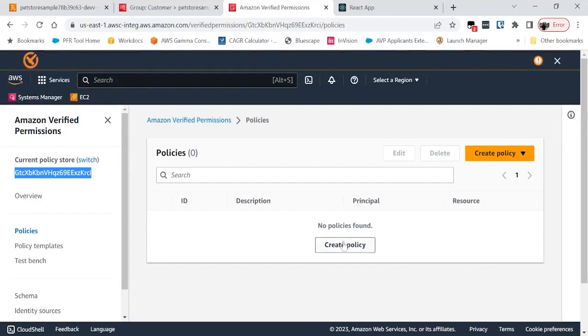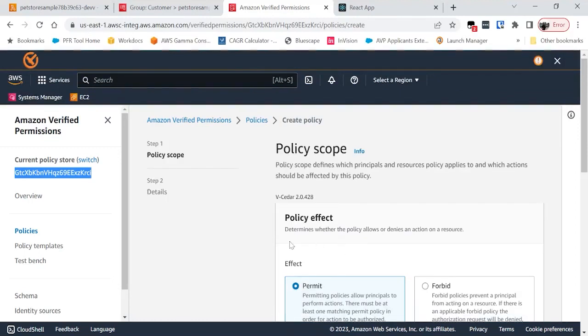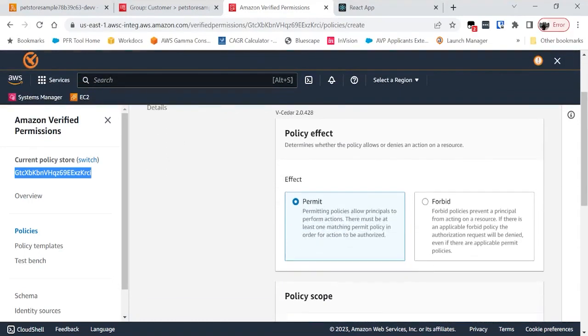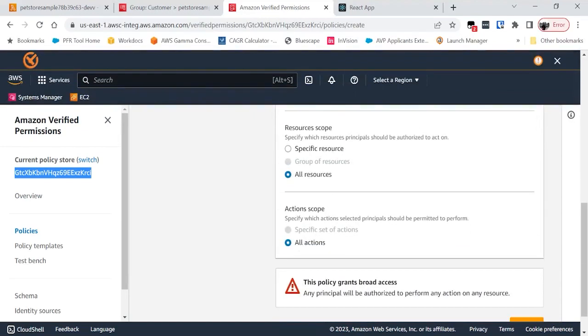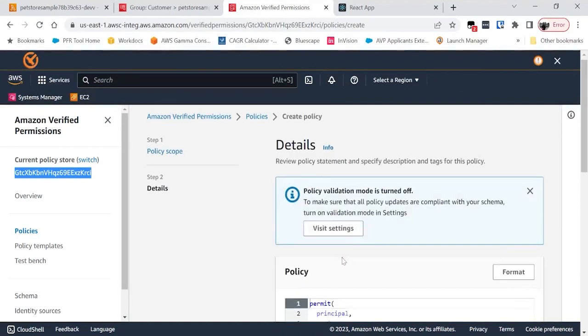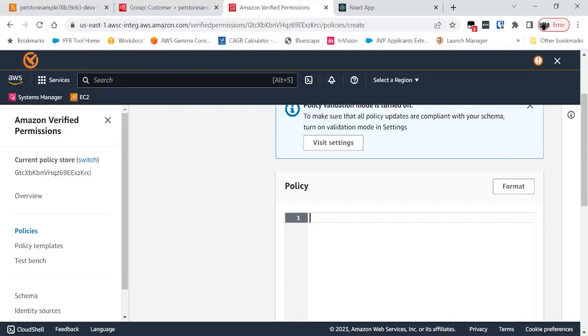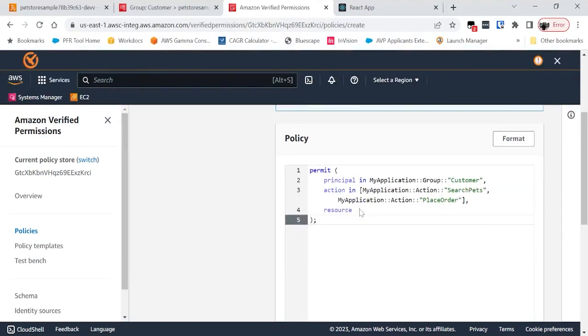So let me go ahead and create a first policy that allows customers to search for pets and place orders. I have this policy pre-created, so I'm going to skip the wizard and I'm going to paste in my first policy. Great. So what does this policy say? Let's dissect this a bit.